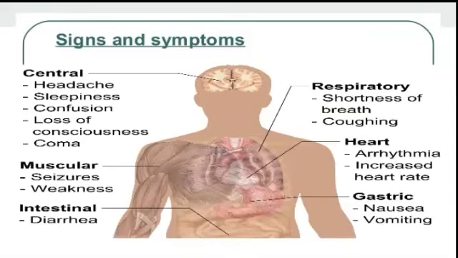So what are all the signs and symptoms? Patient will show signs and symptoms in different systems. Central nervous system: patient will have headache, sleepiness, confusion, loss of consciousness and coma. Respiratory: the patient will have severe shortness of breath and coughing. Cardiac wise, patient will have increased heart rate and sometimes arrhythmia. Gastrointestinally, patient will have nausea and vomiting. Muscular: patient may show signs of weakness and sometimes seizure.